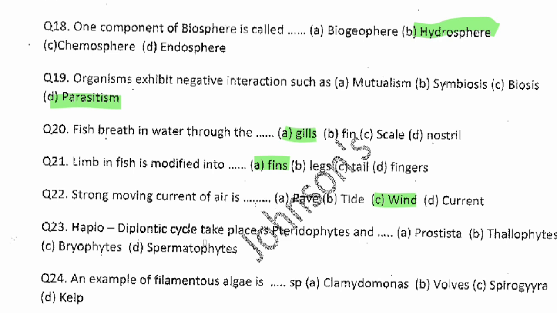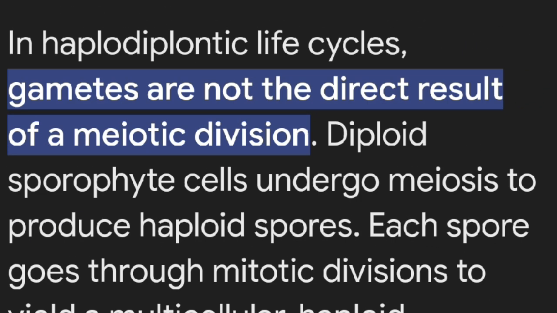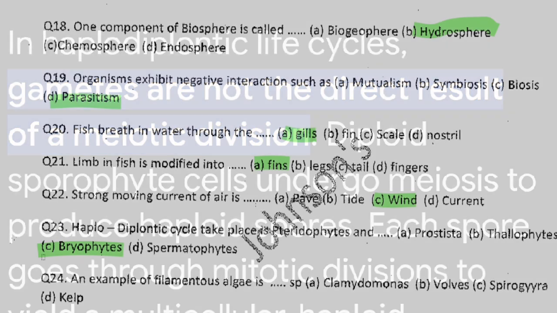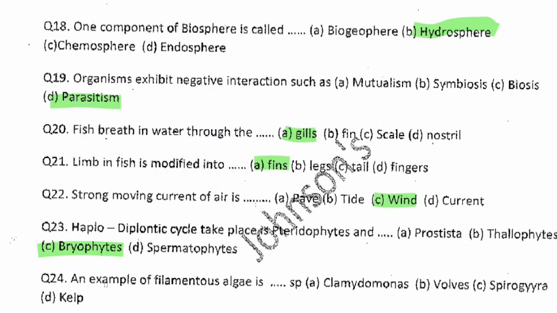Now, haplodiploidic cycle takes place in pteridophytes and dash. Bryophytes. That's the answer.